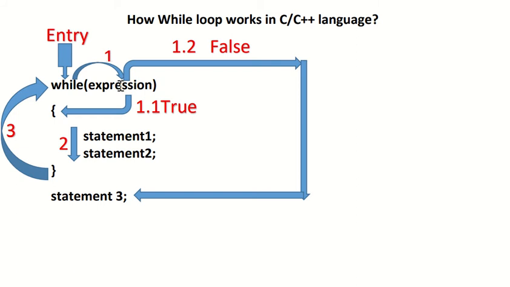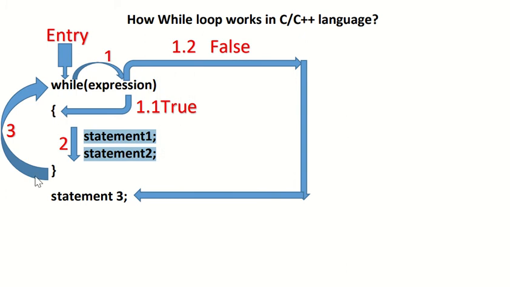So while loop will first check the condition. Okay, if it is true, then go inside of this while loop, that is this part. So first of all I will tell you for true condition and then false condition what you have to do. If it is true, go inside of this while loop, that is curly bracket, then series of statements. Right now only statement 1 and statement 2, but you may have like statement 3, statement 4, depends on the program. So you have to execute all those statements written inside of this while loop brackets.